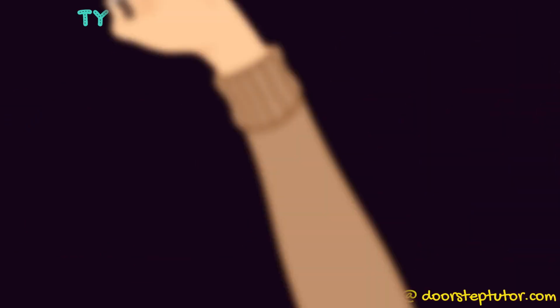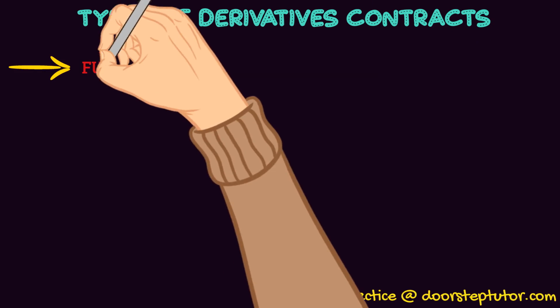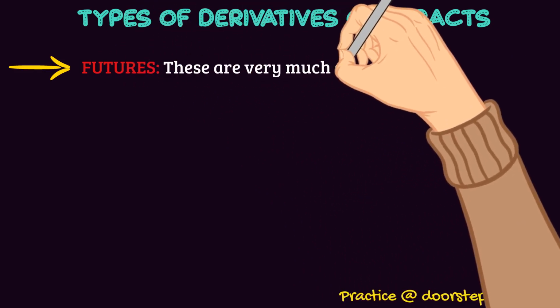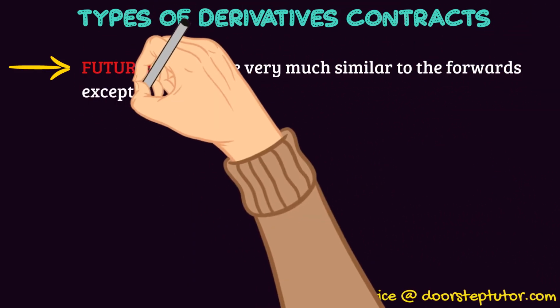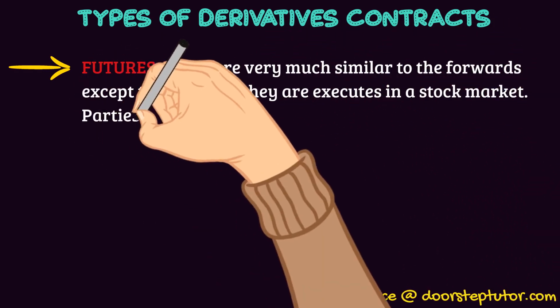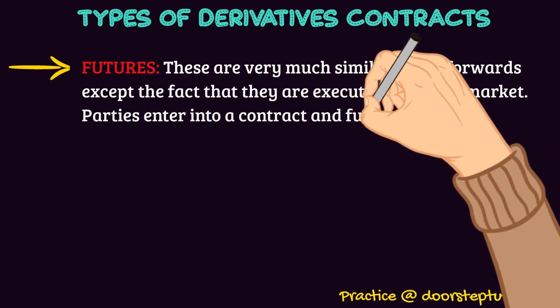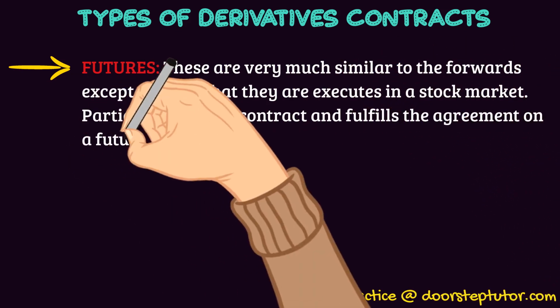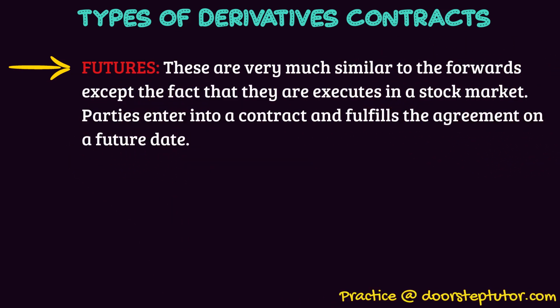See, the other one is futures. What is futures? Futures is basically executed in the stock market. So the basic difference between forwards and futures is that forwards is not performed in the stock market, right? But futures is always executed in the stock market.